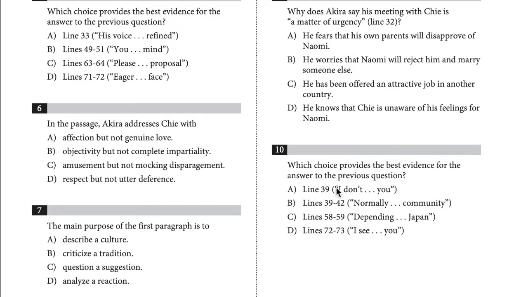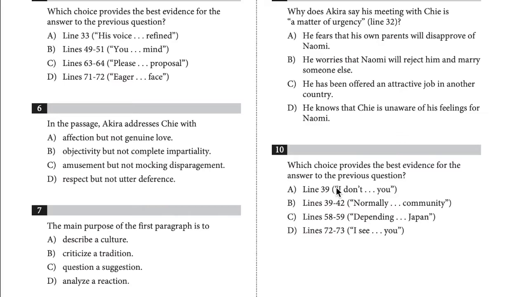So, which choice provides the best evidence for the answer to the previous question? Choice C is the best answer. In lines 63 to 64, Akira says to Chi, "Please don't judge my candidacy by the unseemliness of this proposal." This reveals Akira's concern that Chi may say no to the proposal simply because Akira did not follow traditional practices.